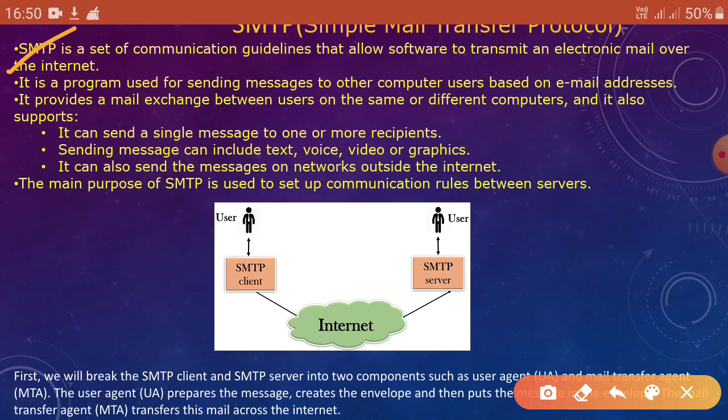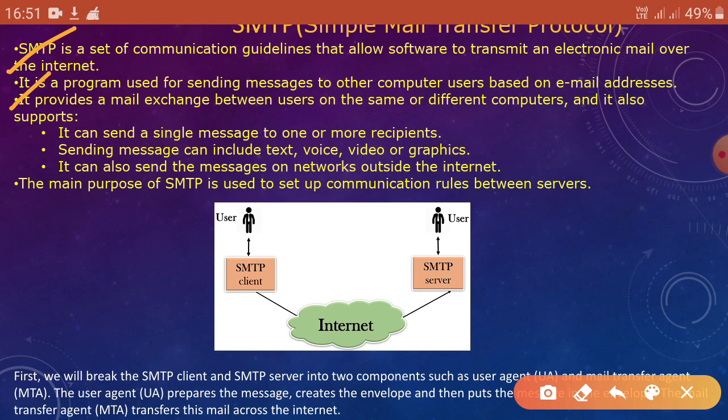Next point, it is a program used for sending messages to other computer users based on email addresses. Whenever we want to send anybody an electronic mail, the person must have an account.